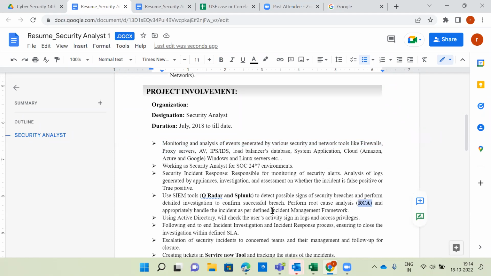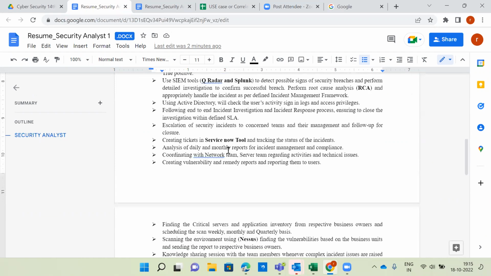Incident management framework: what is the incident life cycle management process, or what is incident response? Here it is mentioned antivirus or IPS or IDS. What is the difference between antivirus and EDR? What is the difference between IPS and IDS? So every line is very, very important.